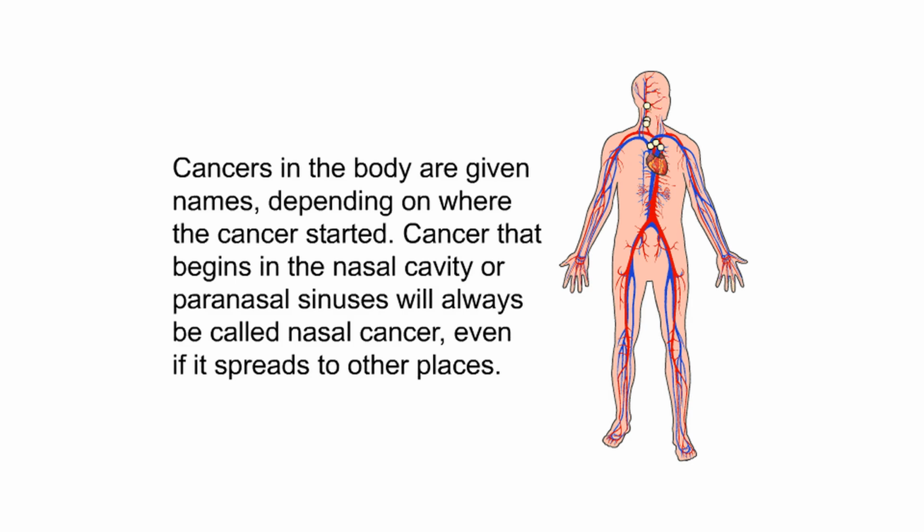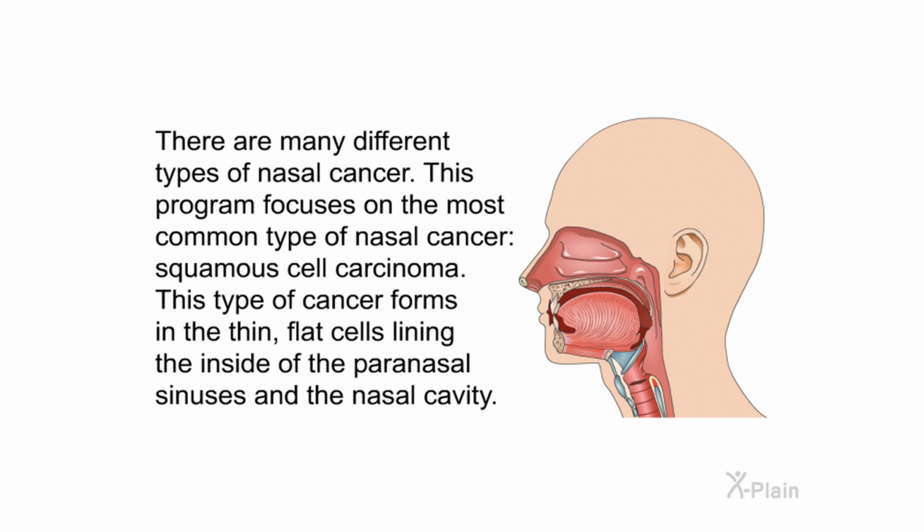Cancers in the body are given names depending on where the cancer started. Cancer that begins in the nasal cavity or paranasal sinuses will always be called nasal cancer, even if it spreads to other places. There are many different types of nasal cancer. This program focuses on the most common type of nasal cancer, squamous cell carcinoma. This type of cancer forms in the thin, flat cells lining the inside of the paranasal sinuses and the nasal cavity.